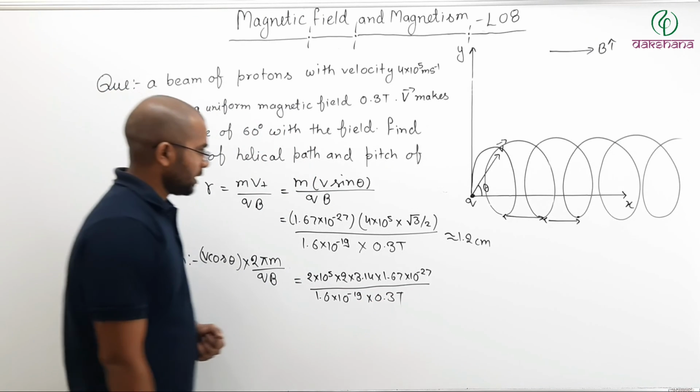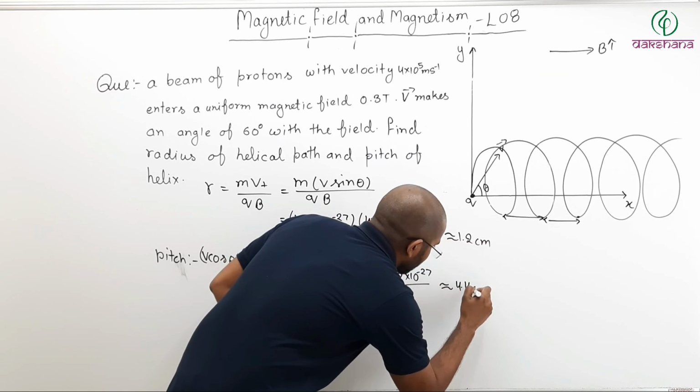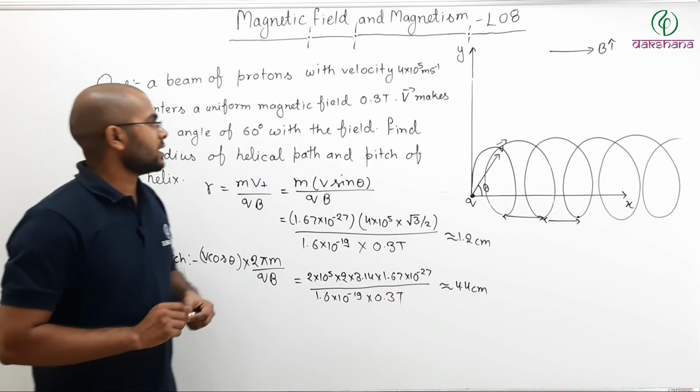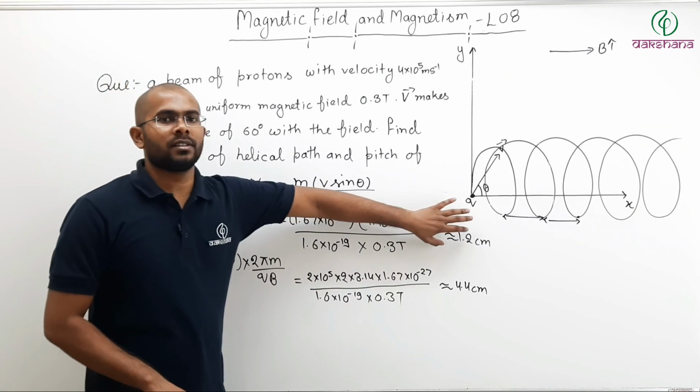When you solve this, you will get pitch to be approximately 4.4 centimeter. So in this case, the pitch of the helix is this much and the radius of the helix is this.